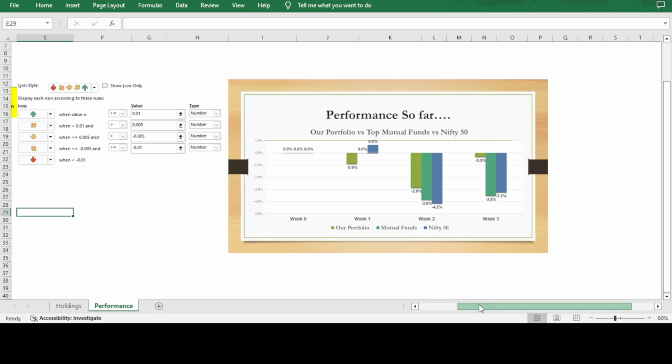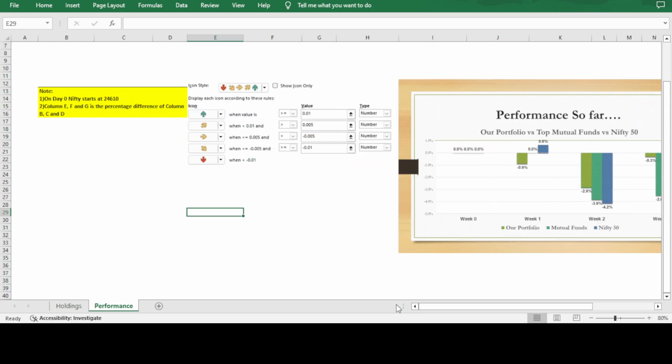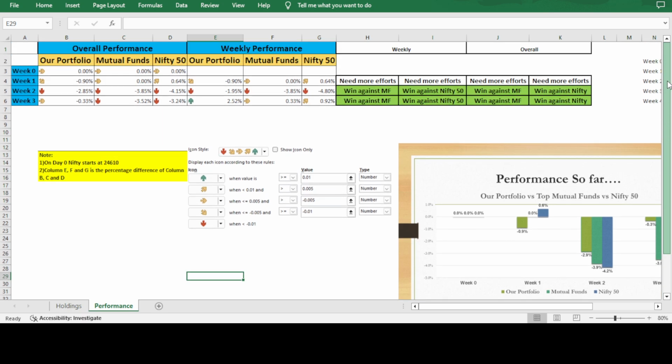So this is about this image, and we are at week 3, and let's see it in detail. This is the overview, then I will let you know what all the data points are which we used. And this is the overall percentage. This is the cumulative one, like how much we actually put in investment, and out of that, what is the percentage. Currently we are at week 3, minus 0.33. And in mutual funds, we are still at minus 3.52, and this is minus 3.24.